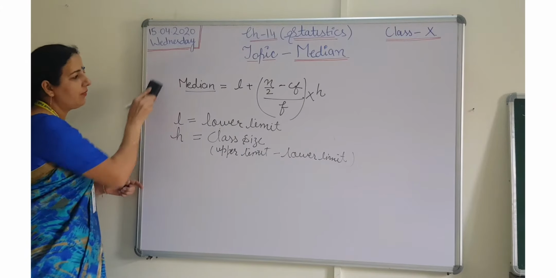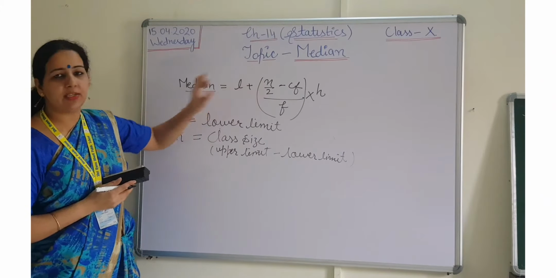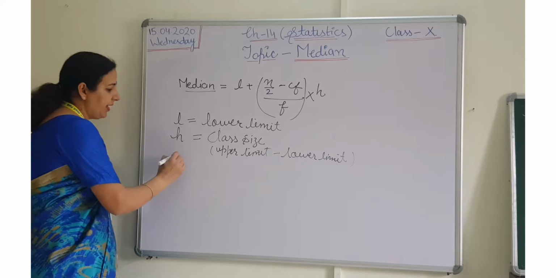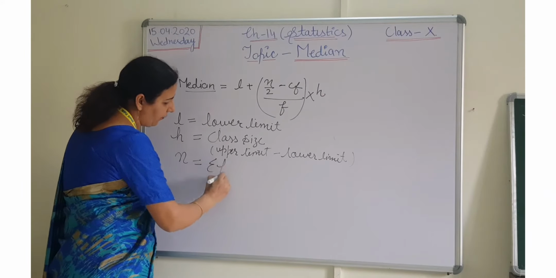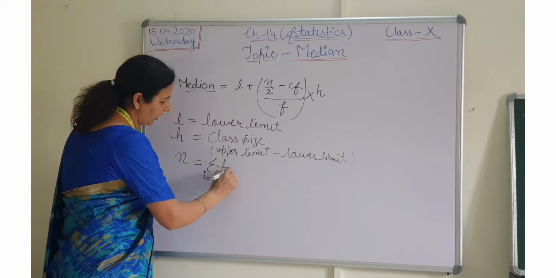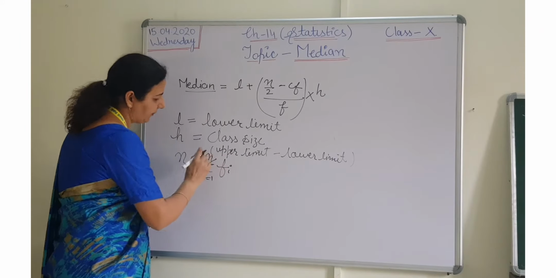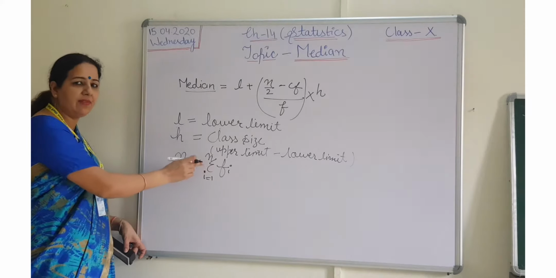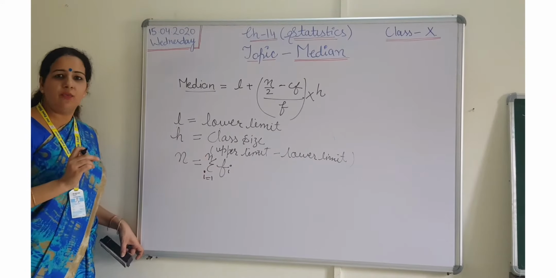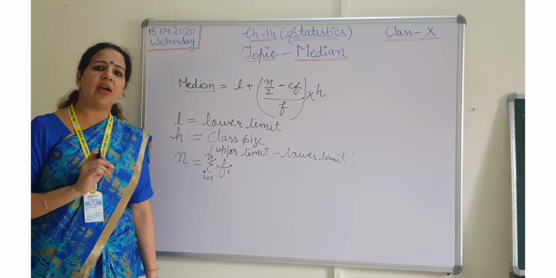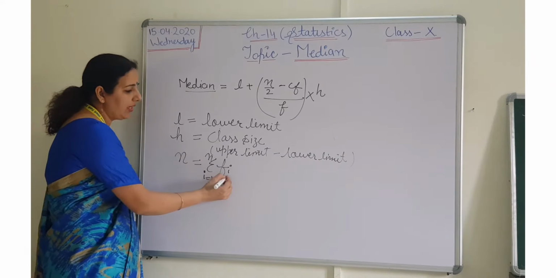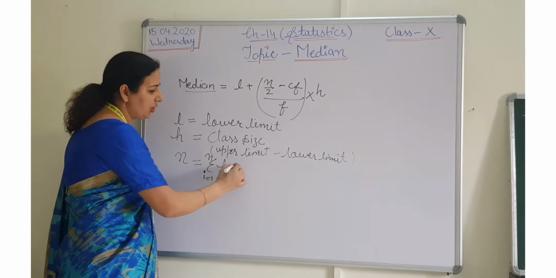Now students, what are we going to calculate? n by 2. I already explained during mean and mode that n means sigma f_i, where i goes from 1 to n, as many intervals as we have. Sigma f_i means the summation of all the frequencies.